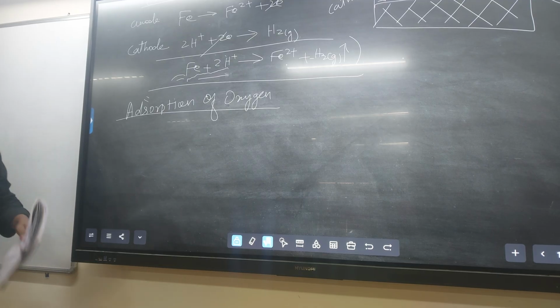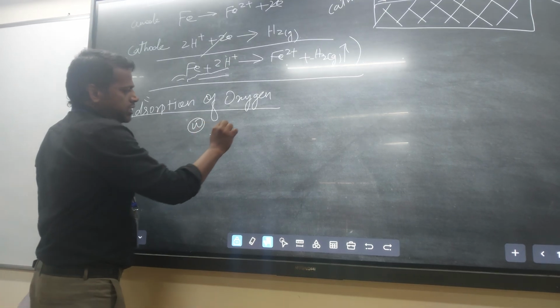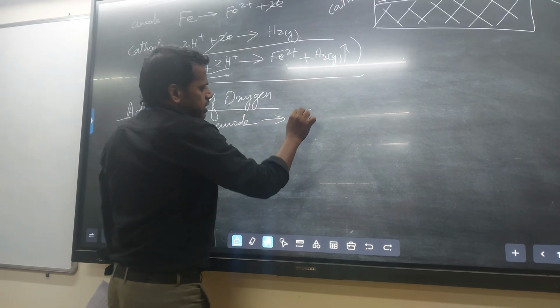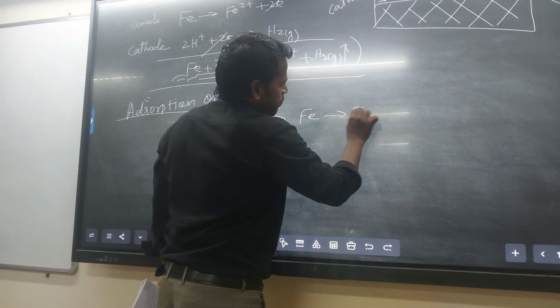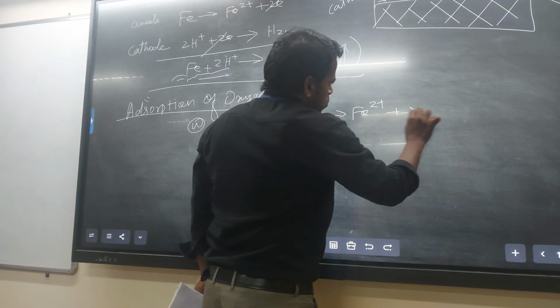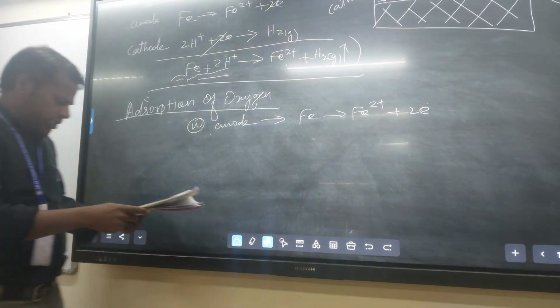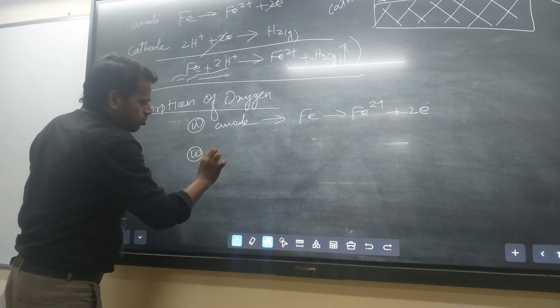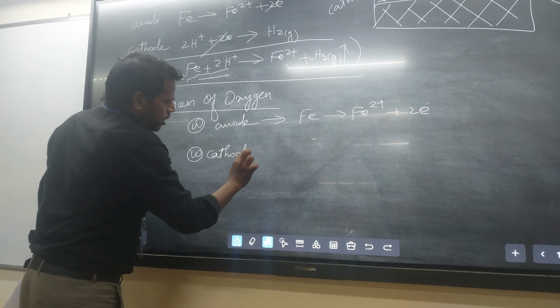Similarly, at the anodic site, the same reaction at the anode. At the anode, what happened? The Fe becomes Fe2+ plus 2 electrons. That is an anodic reaction. And in the cathodic reaction, at the cathode, what happened?